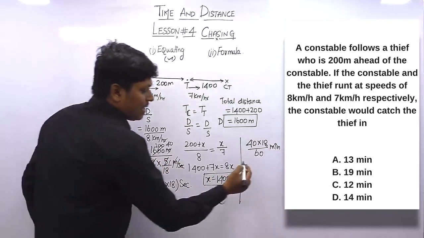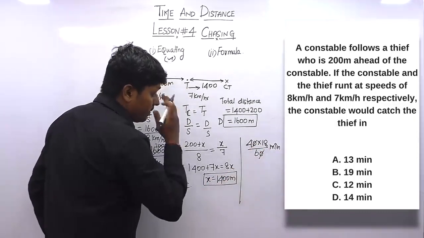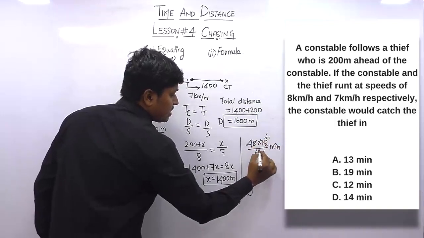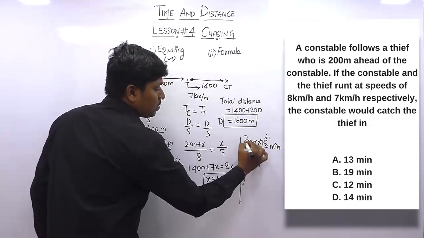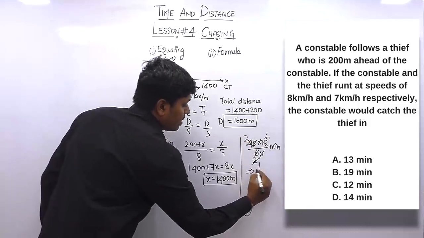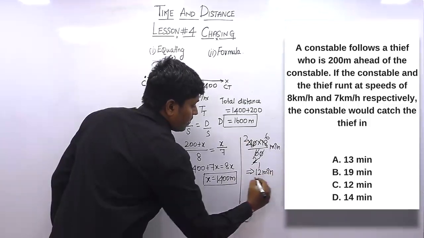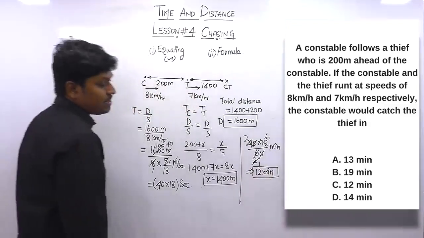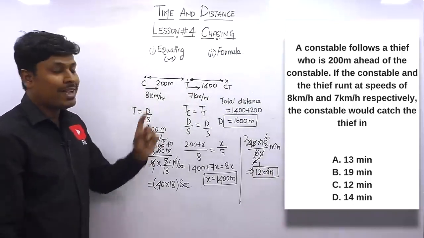Got it? So now we can cancel this. We can cancel 0 and 0. We can cancel this on 3 tables. 6 times, this will be 2 times. 1 2s are 2, 2 2s are 4. 6 into 2 will be 12. So finally the answer for this question is 12 minutes, which is the time taken by the constable to catch the thief.